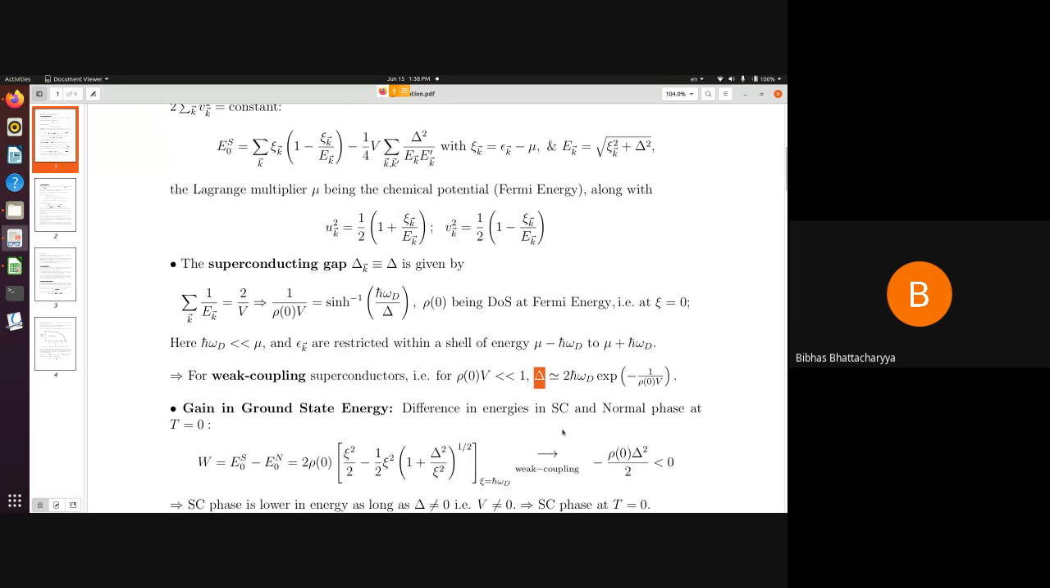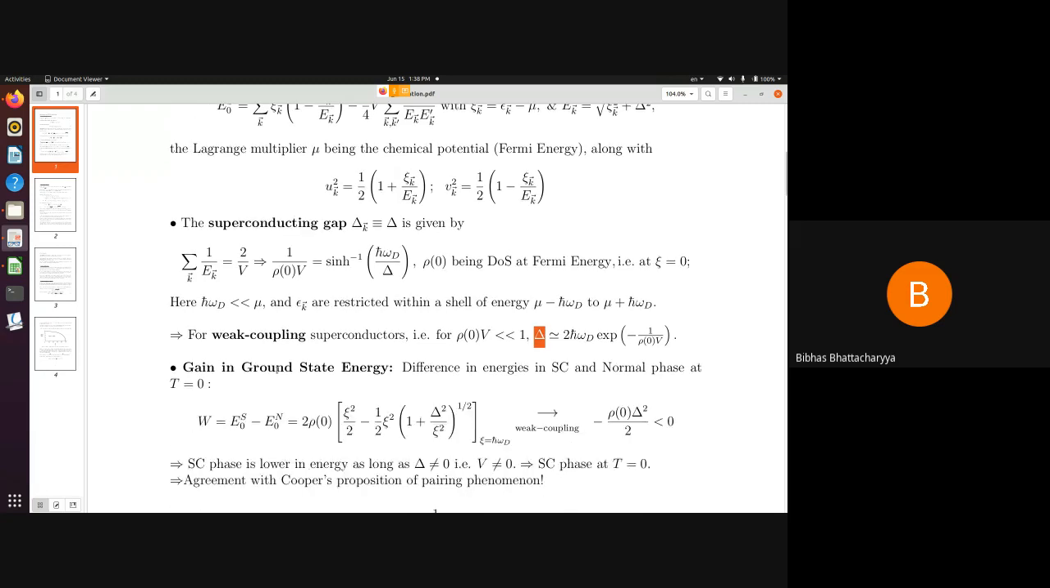Now we also found that the gain in the ground state energy, which is the difference between the superconducting and normal phase, is given by this expression. In the weak coupling limit, it is a small negative number that really tells you that the superconducting phase is lower in energy compared to the normal metal phase, as long as delta is non-zero, or in other words, V is non-zero. So the superconducting phase will set in at T equal to 0. This is really in agreement with Cooper's proposition that the slightest amount of attractive interaction will settle down to superconducting pairing.